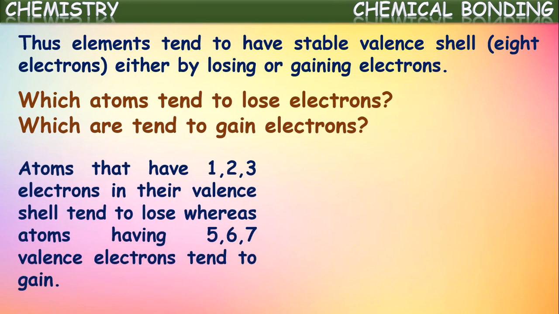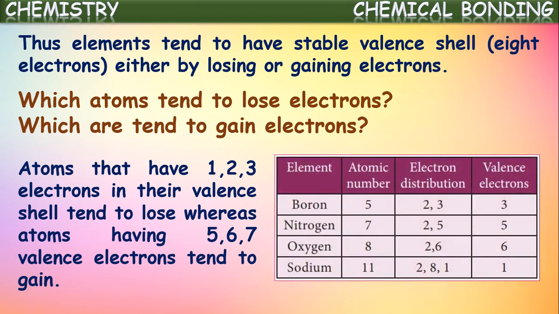Generally, the atoms with 1, 2 or 3 electrons in their valence shell tend to lose electrons, whereas the atoms having 5, 6 or 7 electrons in their valence shell tend to gain electrons, and hence they get an octet configuration. If you observe boron, its atomic number is 5 and its configuration is 2, 3.